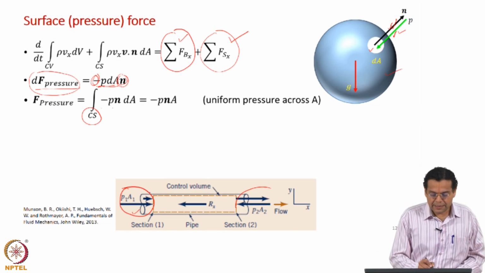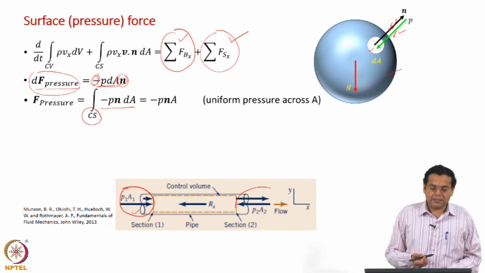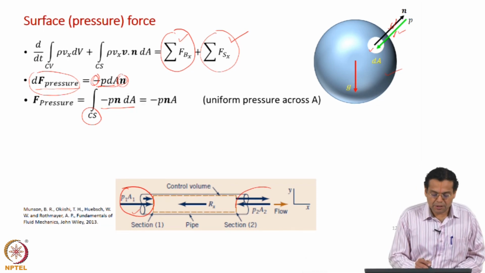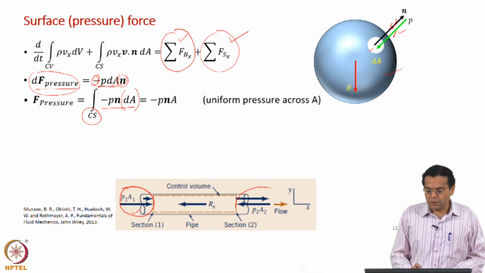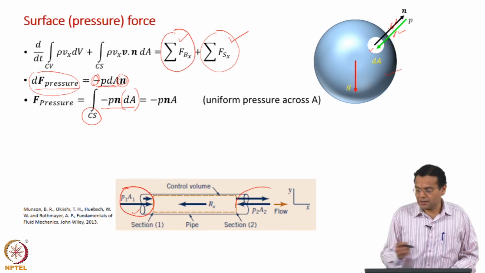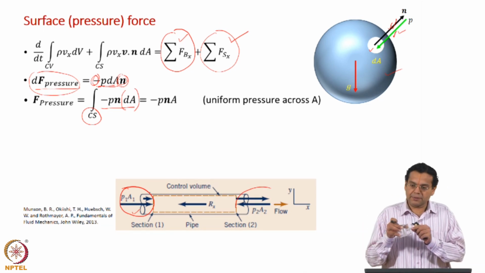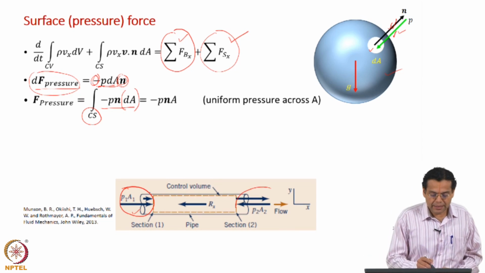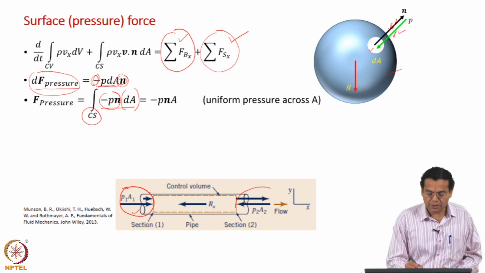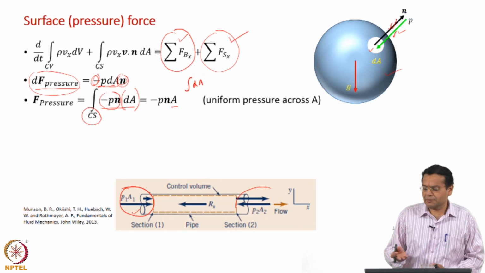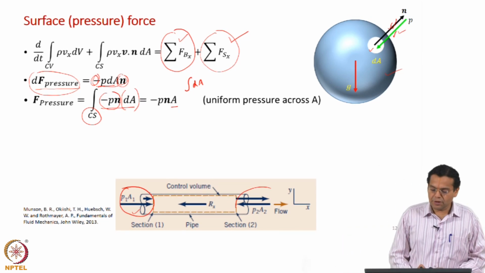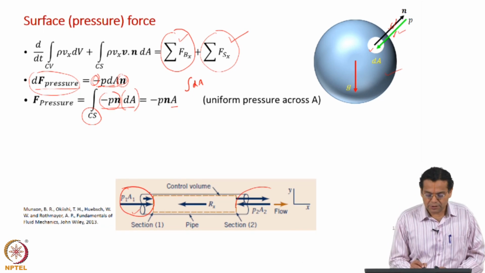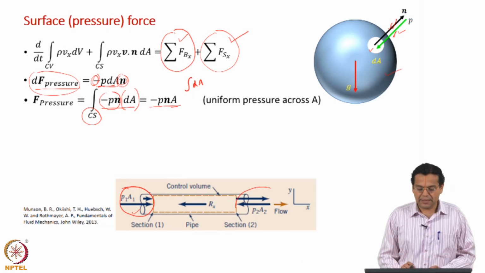Okay. Now, let us integrate the above expression, minus p n dA. I have written dA at the end because usually the variable is A. Now, if you assume uniform pressure across the area, then you can take out this minus p n, and what you will have is the integral of dA, which is A. So, in all the cases we are going to discuss, the pressure is uniform across the area, either inlet or outlet. So, this simple expression will suffice for us: minus p n A.